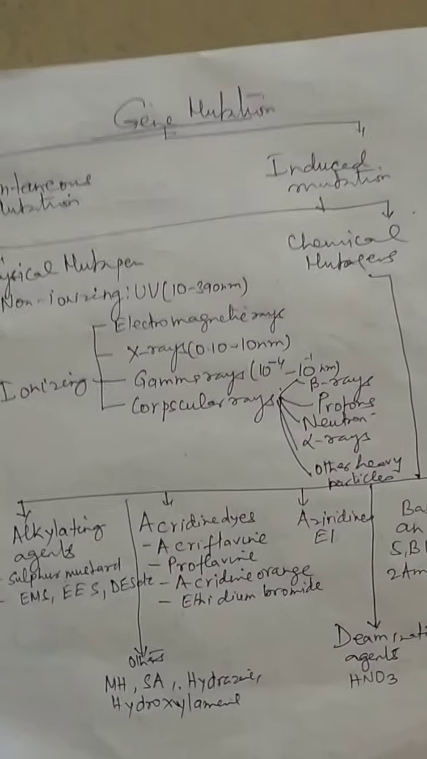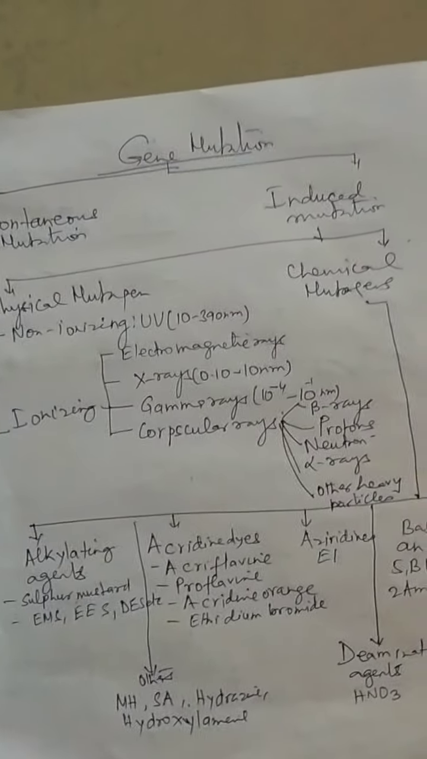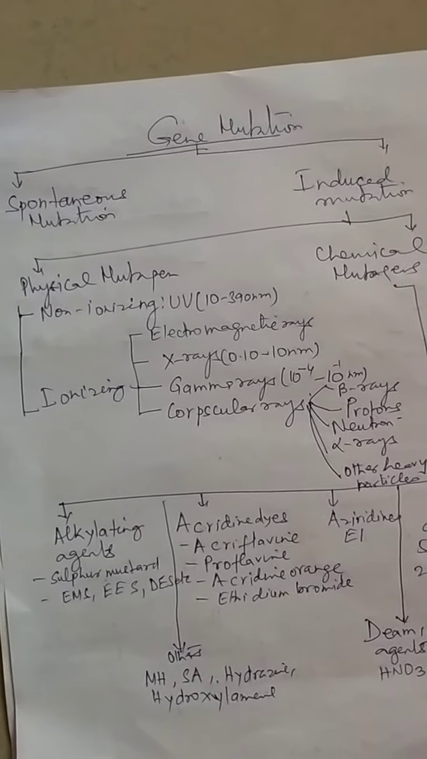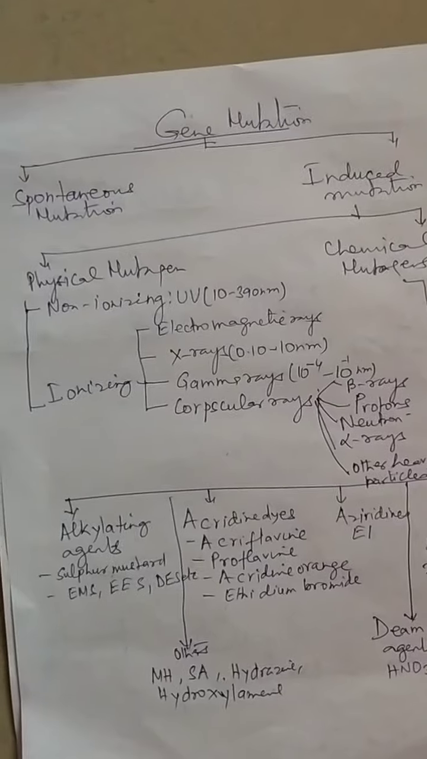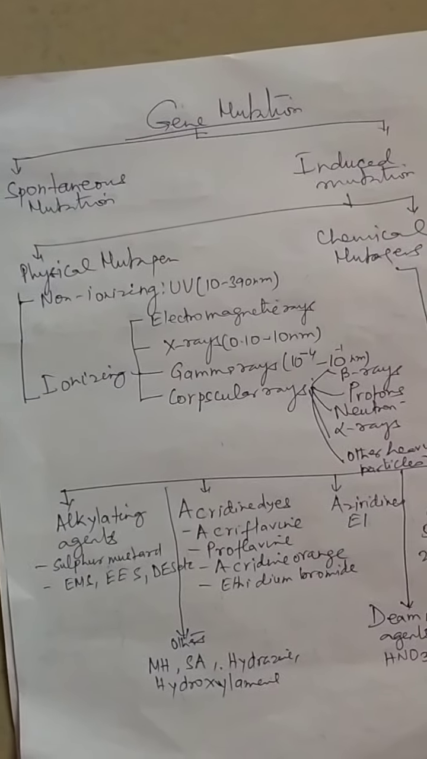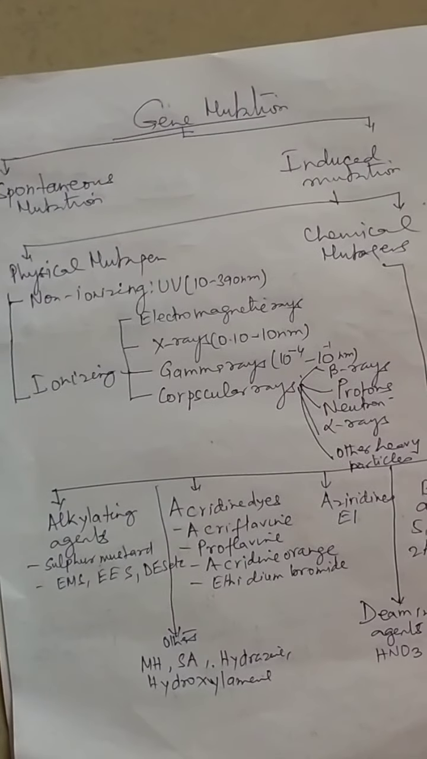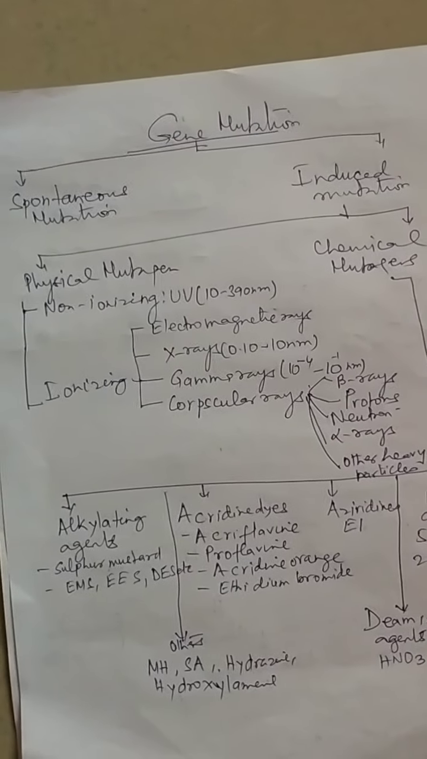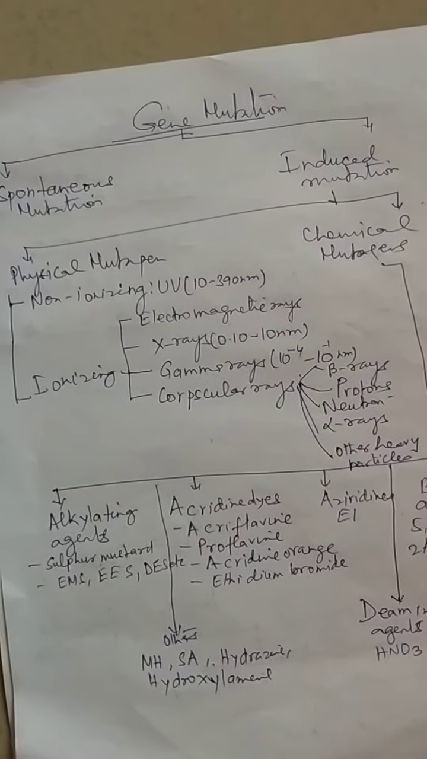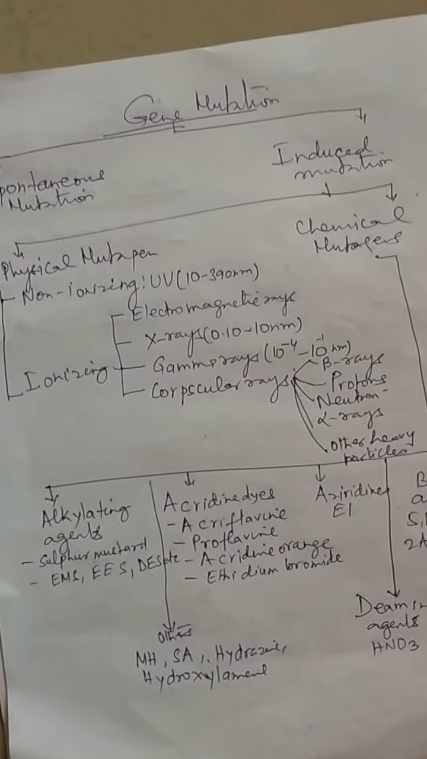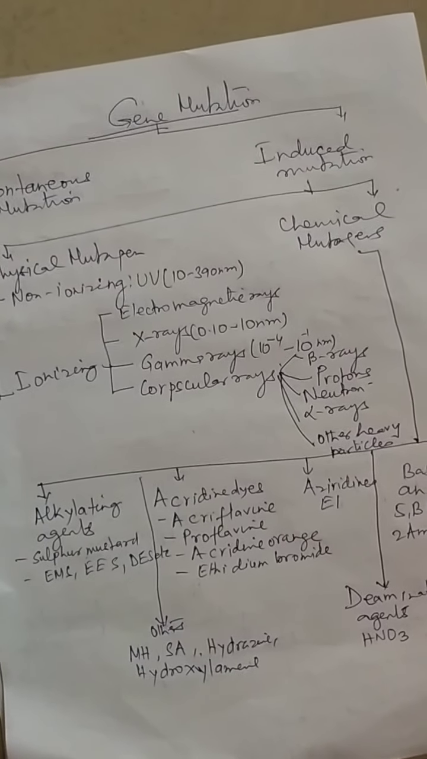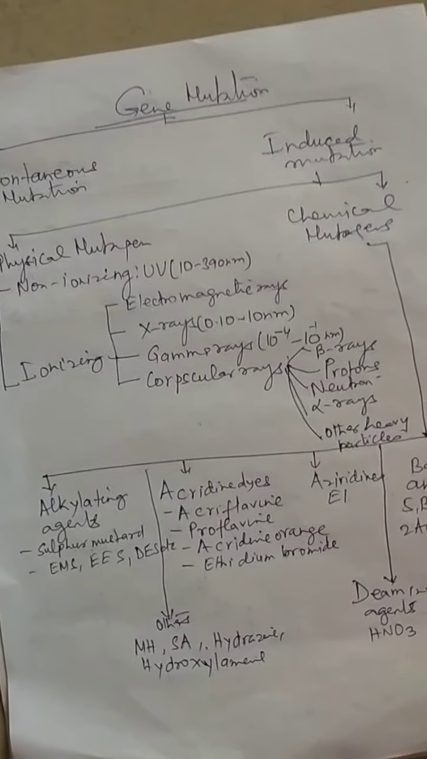Mutagens may be of two types, that is physical mutagen or chemical mutagen. Physical mutagens may be non-ionizing, that is ultraviolet, or ionizing, that is electromagnetic rays, X-rays with 0.10 to 10 nm, gamma rays 10 to the power minus 4 to 10 to the power minus 1 nm, or corpuscular rays, that is beta rays, protons, neutrons, alpha rays and other heavy particles.